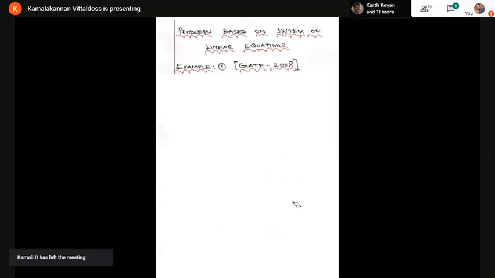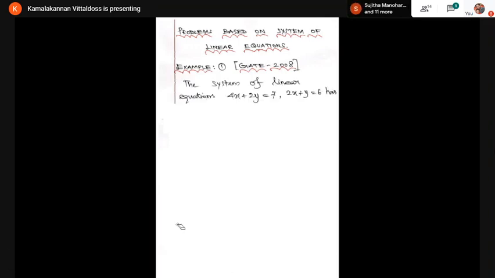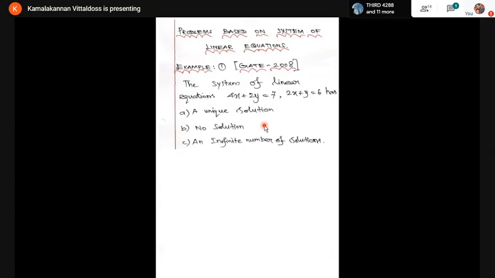This is my first example, Example number 1, which was asked in the GATE examination 2008. The system of linear equations 4x plus 2y equals 7, 2x plus y equals 6 has: option A, a unique solution; option B, no solution; option C, an infinite number of solutions; option D, exactly 2 distinct solutions. We are given two equations with two unknowns, and the question is which of these the system has.